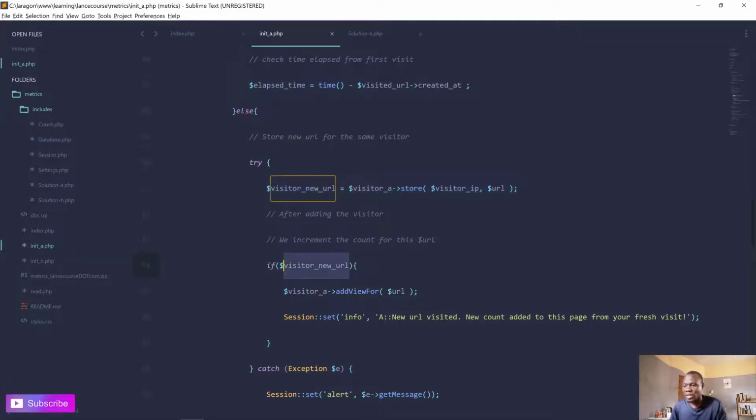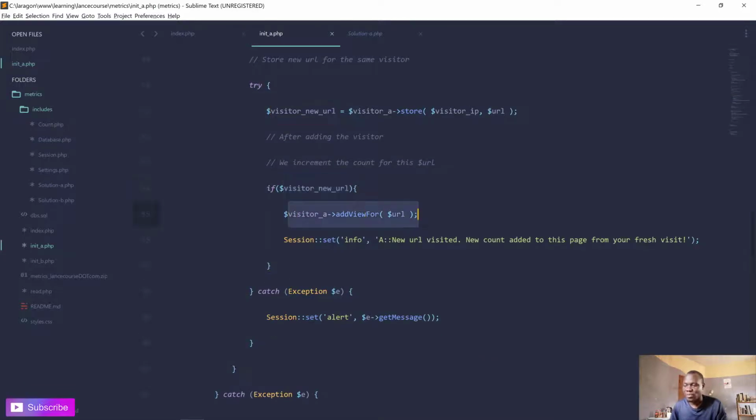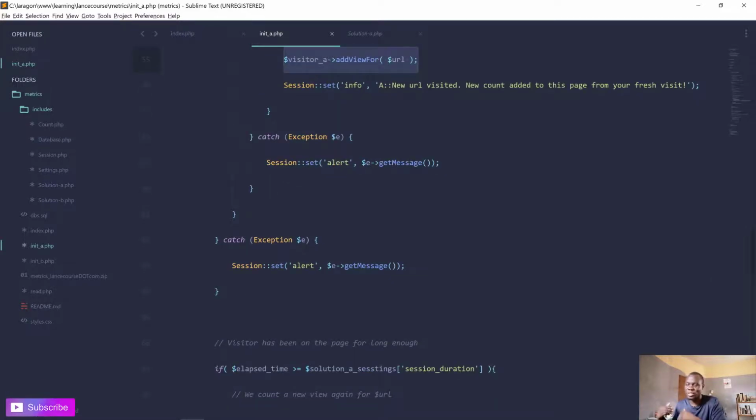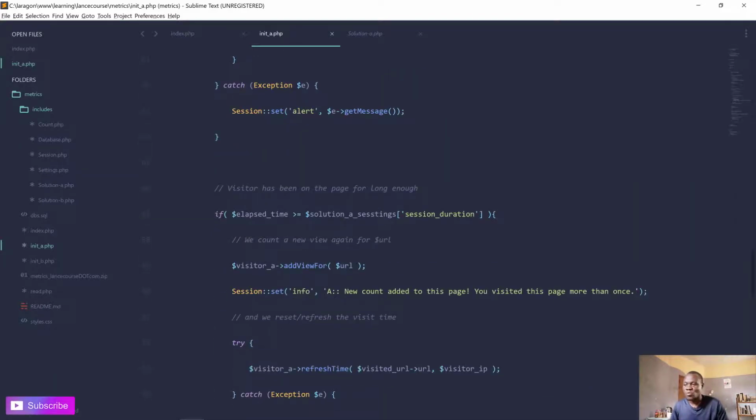And then when the storing is done, we add a view as well. So this is a new page he visited, and we also indicate new URL visited, new count added to this page from your fresh visit on that page. You left the old pages, but you are now on the new pages, and we count that as well.